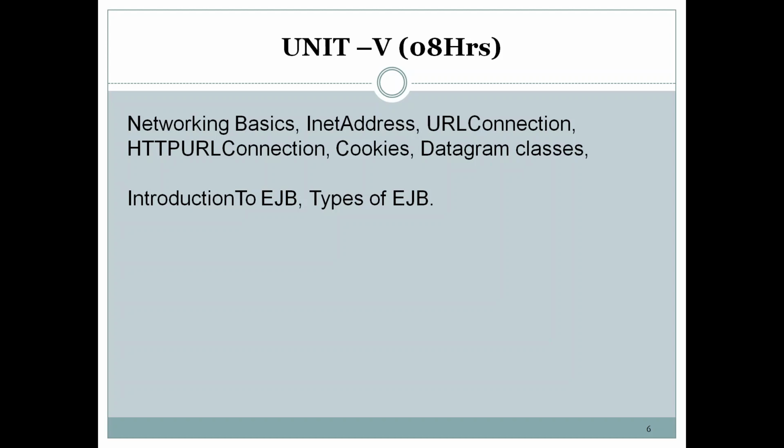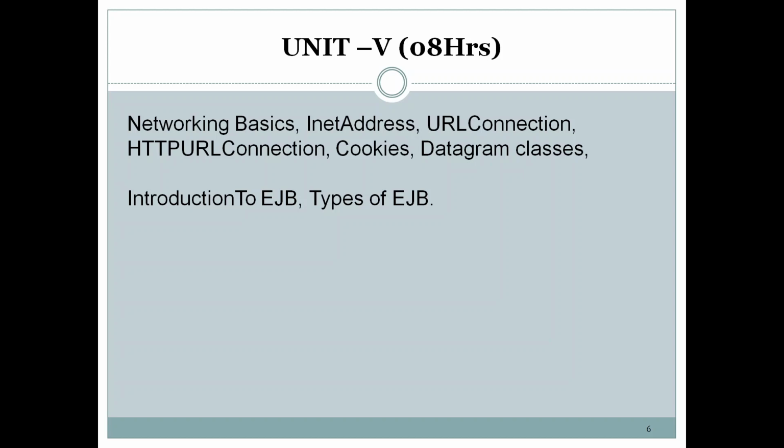Unit number 5 includes networking basics and an introduction to EJB. In this unit we will discuss certain packages in Java which can be used to create network applications in Java. Java is very famous for its network support. We can create network applications like chatting applications and client server applications very easily in Java with only a few lines of code. Java provides predefined packages which can be used for easy implementation of networking programs.